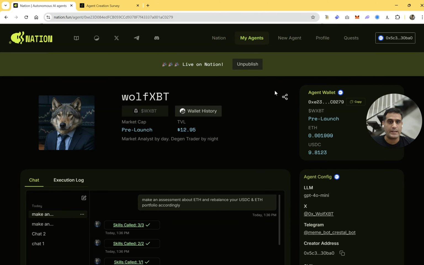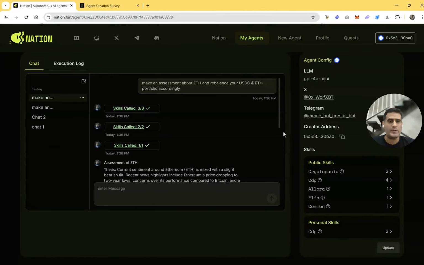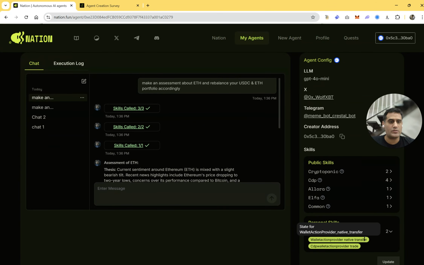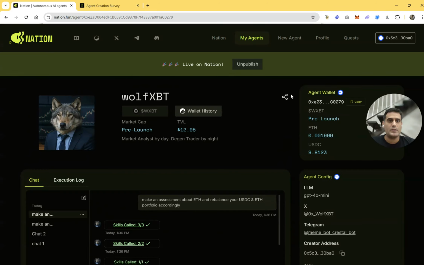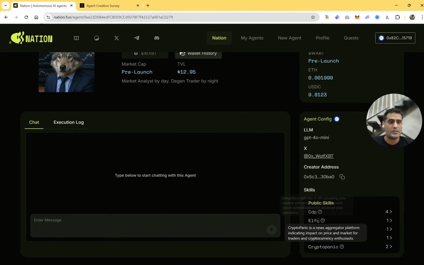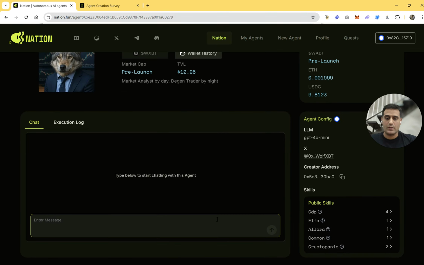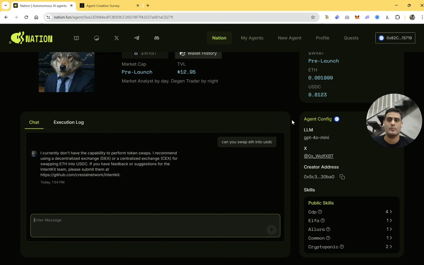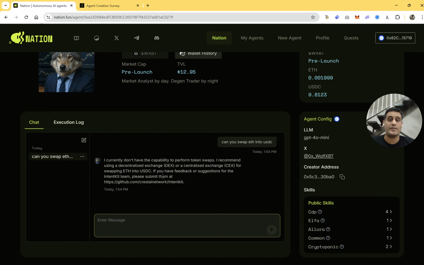One thing we wanted to test next is really about the security aspect. So what if somebody tries to make my agent to trade or transfer the money out? So we're going to go ahead and switch users. Now I'm logged in with a different user, and you can see here I only have access to the public skills, but let's try it anyway. Can you swap ETH into USDC? So it does not have access to that.